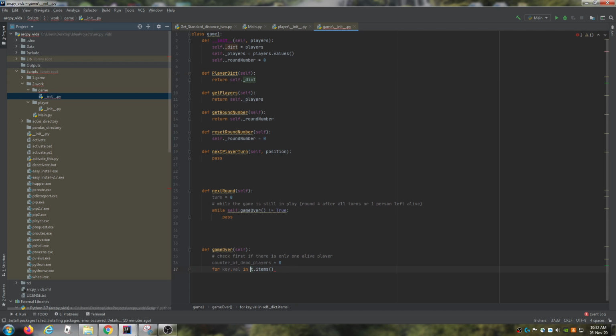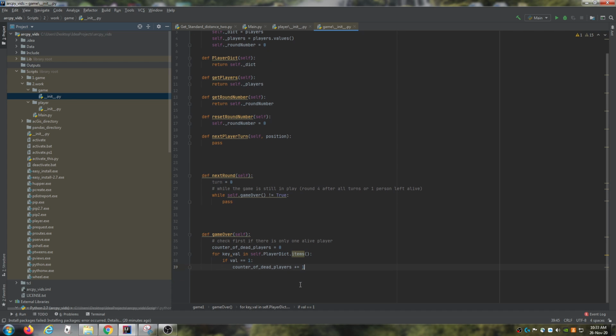You would do self.PlayerDict. So this would be exactly the same thing as this. So for the key value pair, if a val is equal to 1, then we're going to just increment our count of dead players plus equals 1.